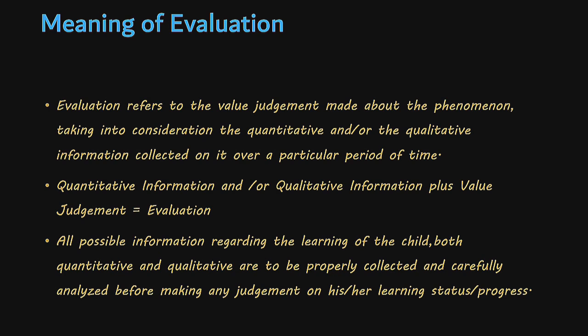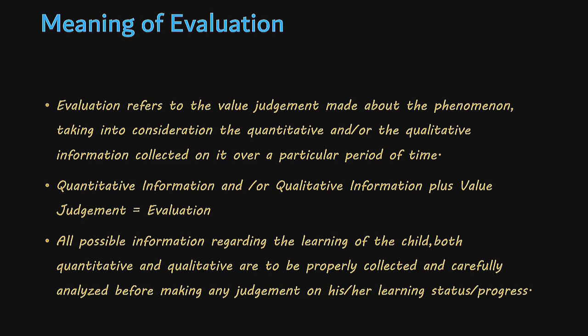Now, qualitative information: what is the pace of that particular student? What learning style has been adopted by the student? What learning difficulties have been faced by the student during the learning of that particular concept? So all this type of qualitative information is properly gathered and properly analyzed, an interpretation or judgment is made regarding the learning progress, learning status of the child, and this whole process is known as evaluation.